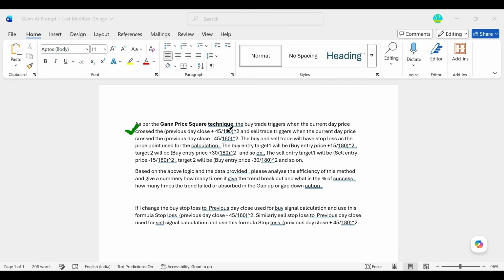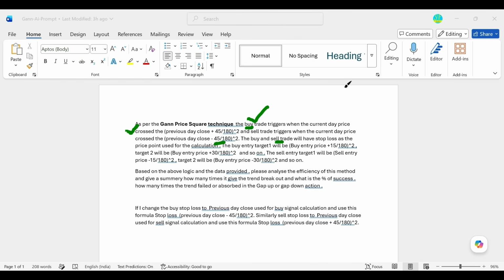So in the current day, if the price goes above the 45-degree resistance, then the buy trade or buy signal triggers. Similarly, if the current day's price falls below the 45-degree support, then the sell trade triggers.